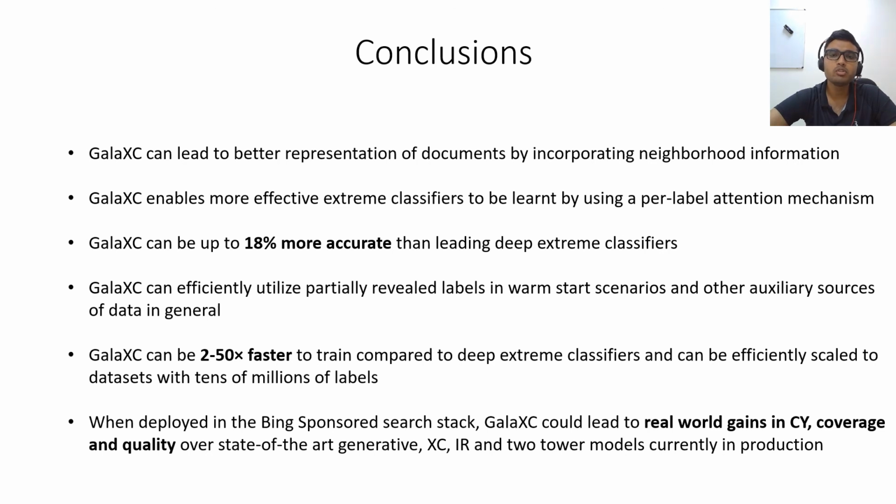It is further demonstrated that GalaXC can efficiently utilize partially revealed labels in warm start scenario and other auxiliary sources of data in general. GalaXC can be 2 to 50x faster to train compared to leading deep extreme classification algorithms and can be efficiently scaled to datasets with millions of labels. This helped it to be deployed in the Bing sponsored search stack with real world gains over state of the art generative, extreme classification, IR and two tower models.